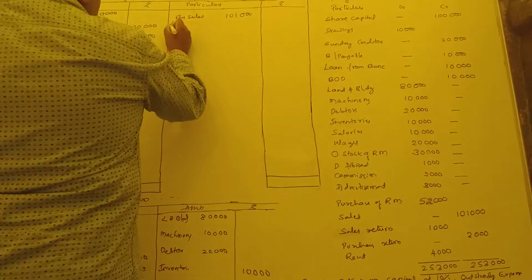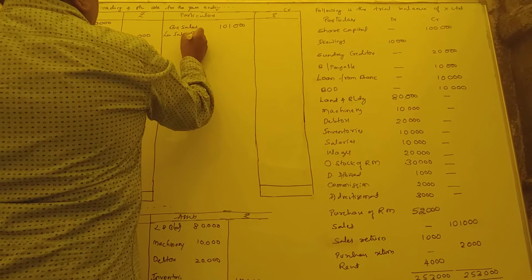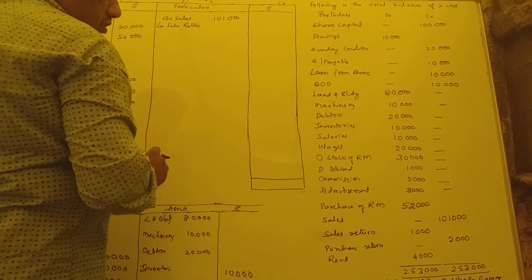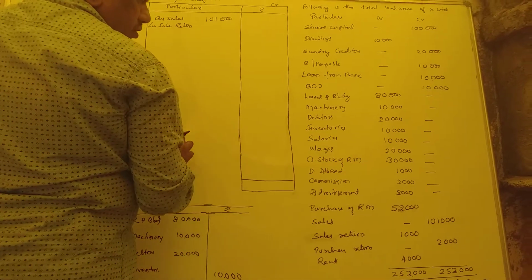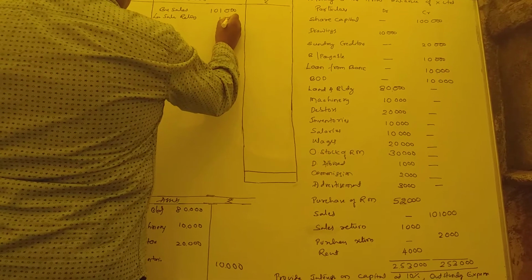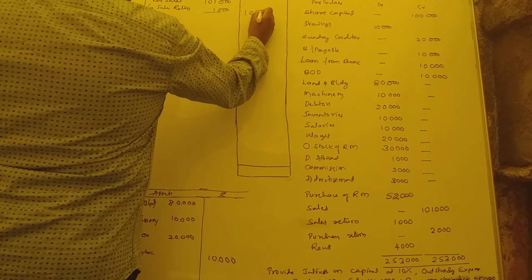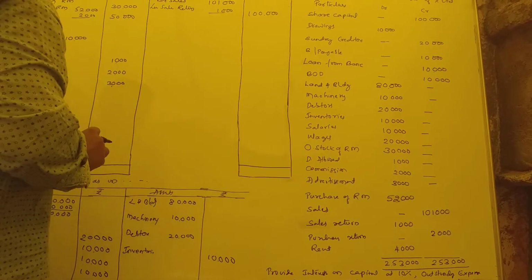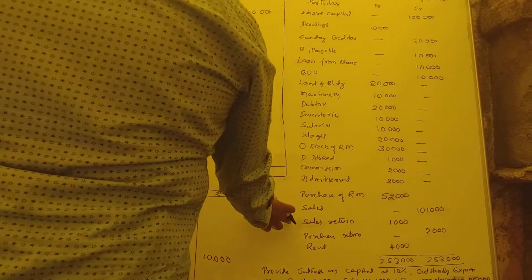Same. Less sales return. Sales return how much? I think 1,000. 1 lakh. Sales return, purchase is over.